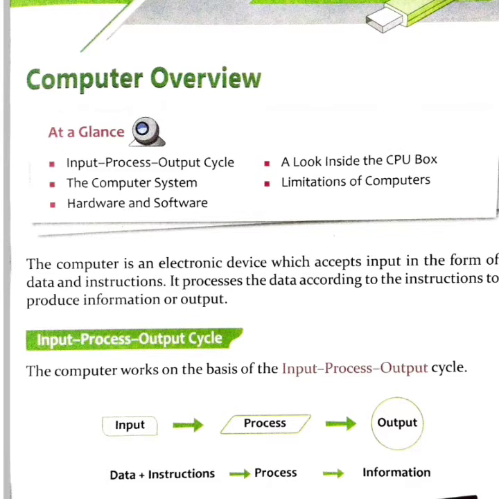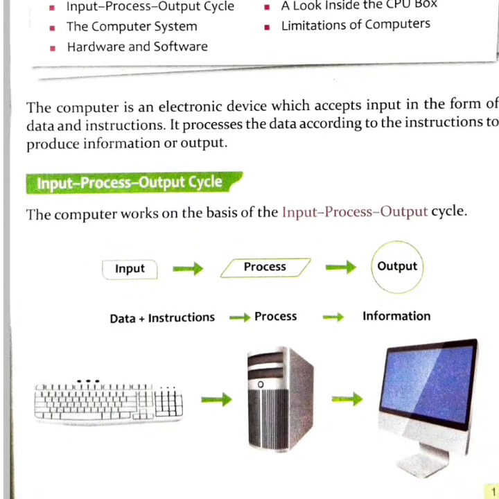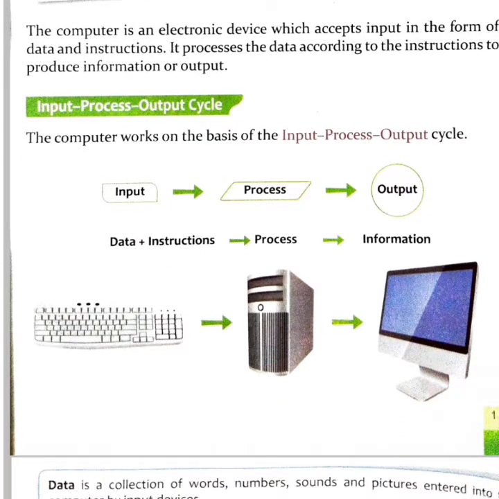So, computer overview. The computer is an electronic device which accepts input in the form of data and instructions. It processes the data according to the instructions to produce information or output. Input process output cycle. The computer works on the basis of the input process output cycle. Input means data plus instructions, process means to process it, and output is the information.